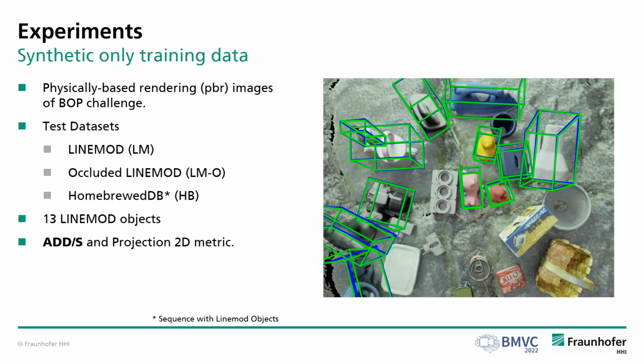We use the physically based rendering PBR images of the BOP challenge and test on the standard LINEMOD and Occluded-LINEMOD datasets as well as on a subset of HomebrewedDB. LINEMOD contains 13 objects that can be found in all 3 datasets. For the evaluation, we measure the average distance metric ADD and the projection 2D metric. In the following, we report the ADD metric. In this context, a higher value is always better.